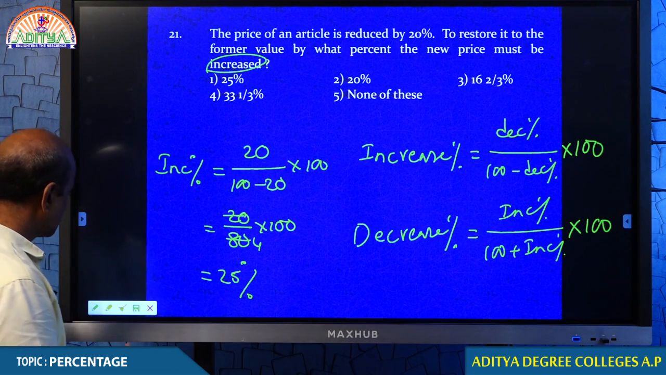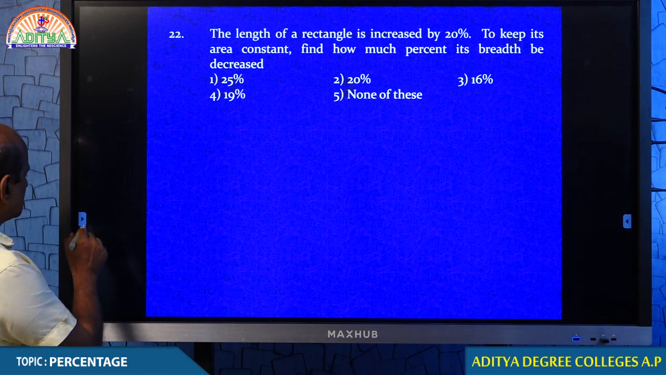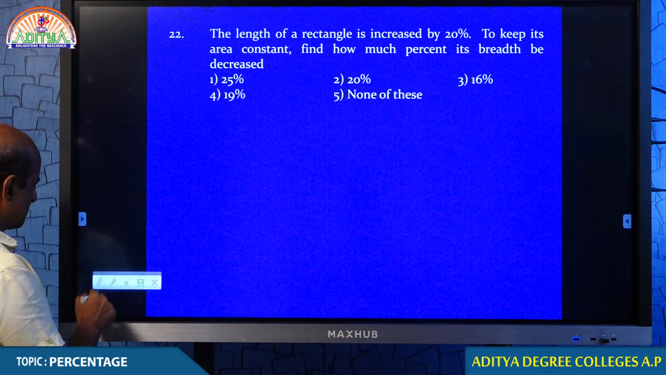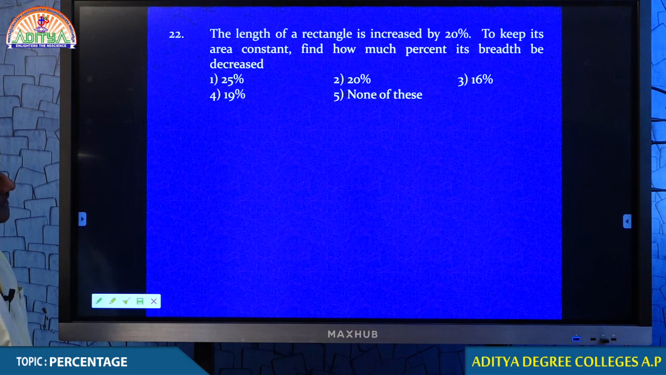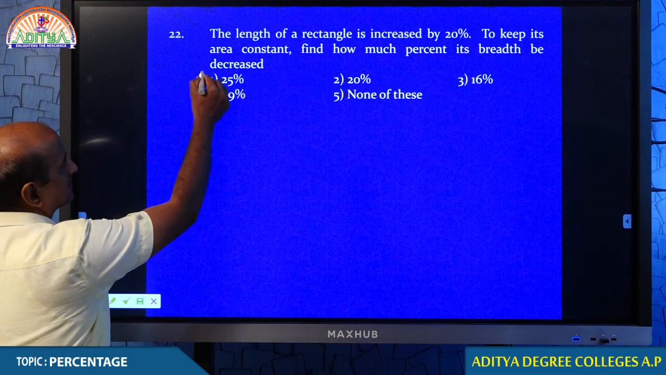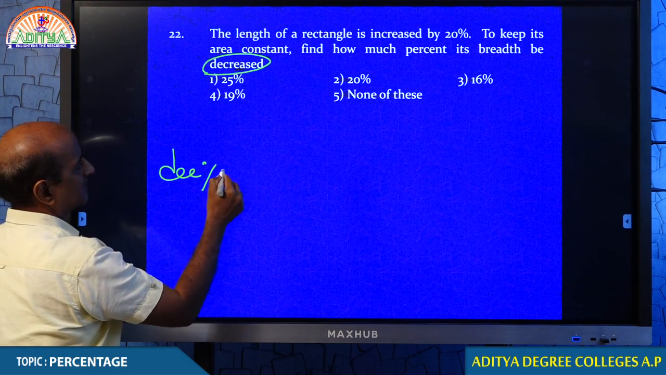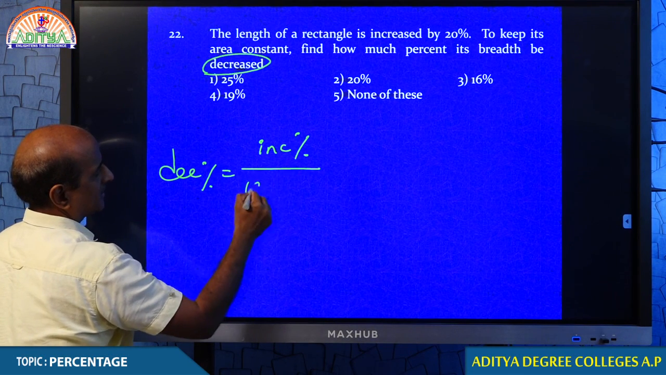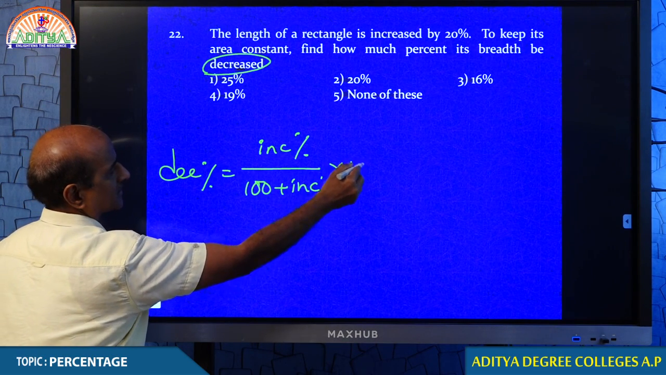Let us see in what another case we usually use this formula. Look at question number 22. The length of a rectangle is increased by 20%. To keep its area constant, by how much percent must its breadth be decreased? Tell me students, what is the formula for decrease? The formula for decrease is percentage increase by 100 plus percentage increase, into 100.